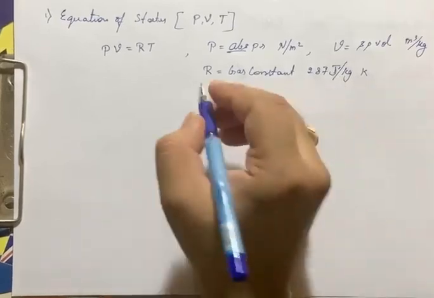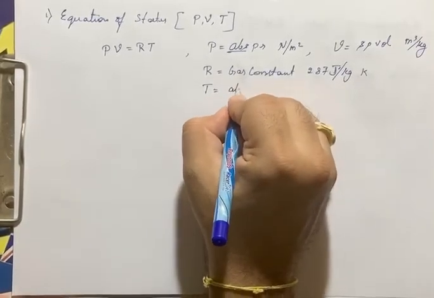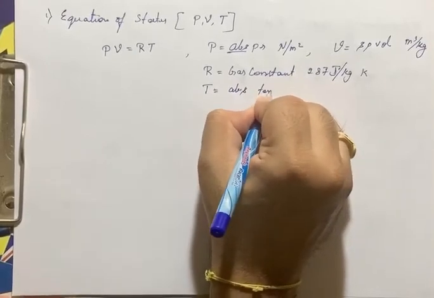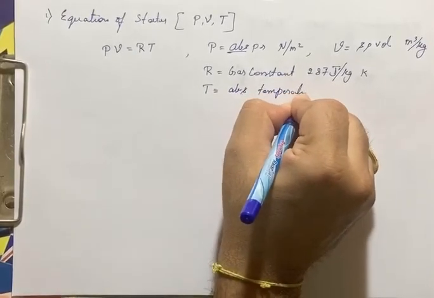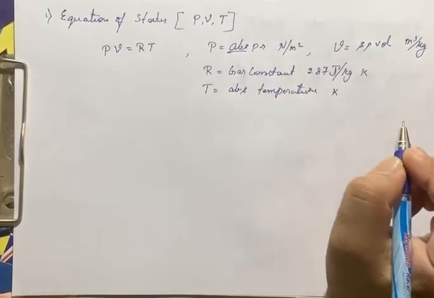T is the absolute temperature in kelvins here, right.